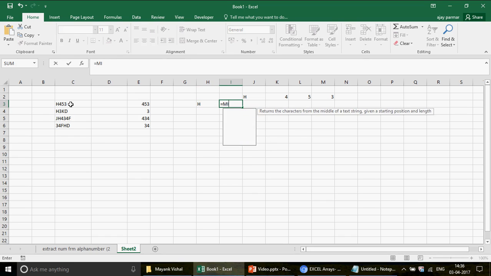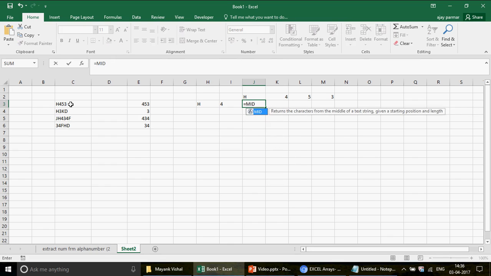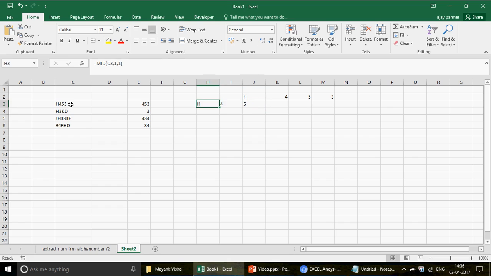Next time when you write, how will you write it? Because I'm not entering this now as a Control Shift Enter. This is a normal function. Now next time you need the 4. So how are you going to write? You're going to start from the 2 and you want 1 character. You got the 4. And then you again select the same cell and then C3 and then 1. So basically what happens for the mid, if I just remove the equals to from this, for every mid your start number actually is changing, right?